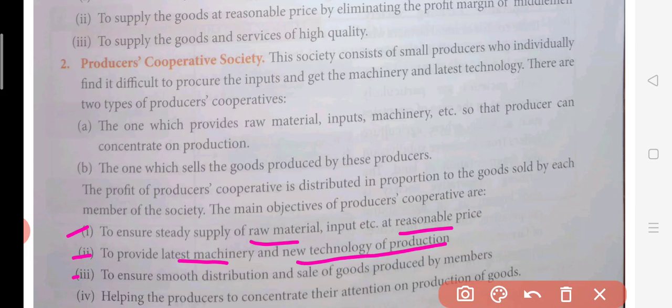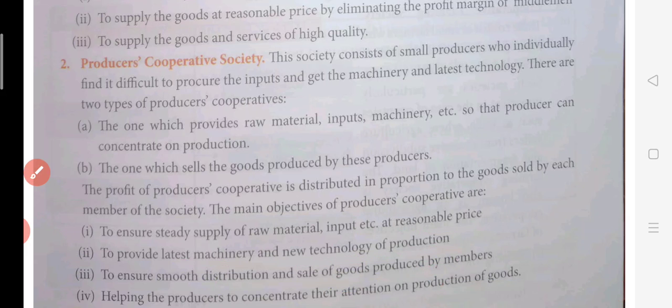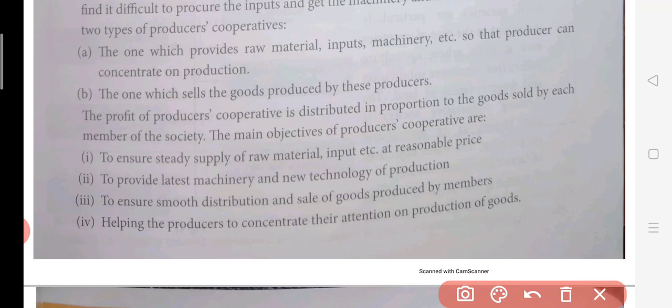Then third point, to ensure smooth distribution and sales of goods produced by these members. So when these small producers are going to produce the goods, then also no problem is there. Already this producer cooperative society will be selling their produced goods in the market. Okay, so we have already done it.